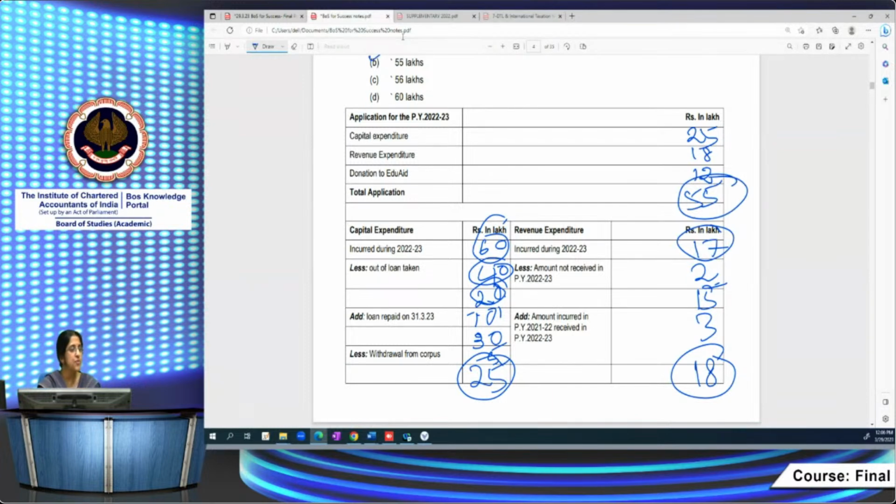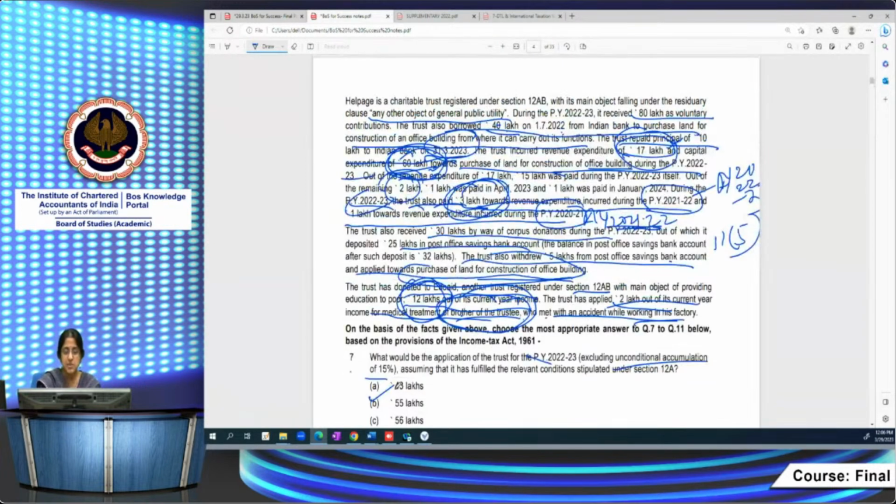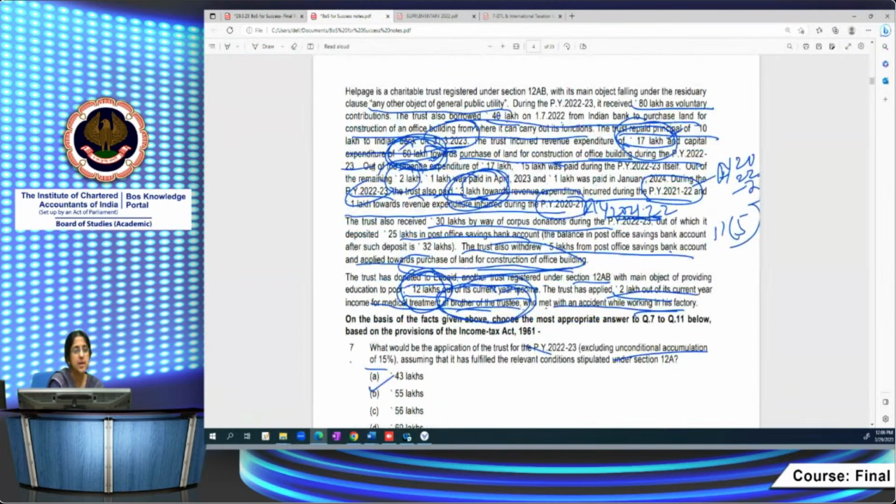I hope all of you are following. So 55 lakhs is the correct answer to this particular question. What would be the application of the trust? Now let me rub it off. Any questions you can ask.